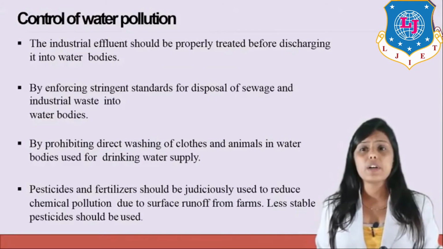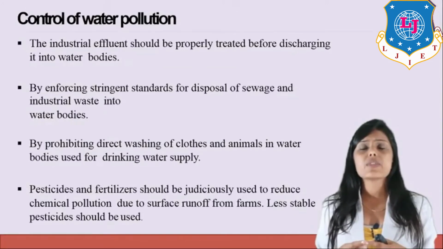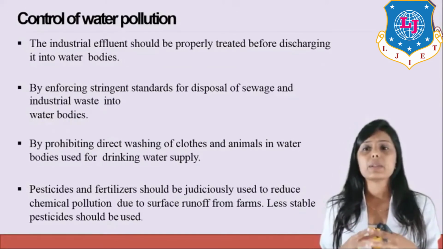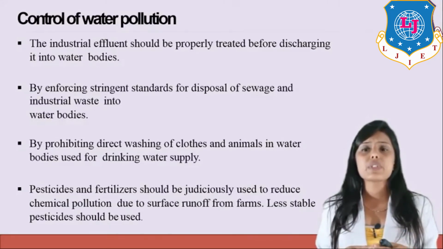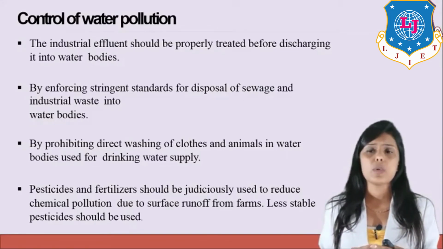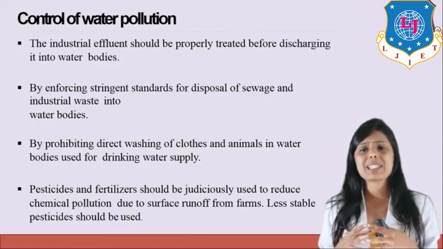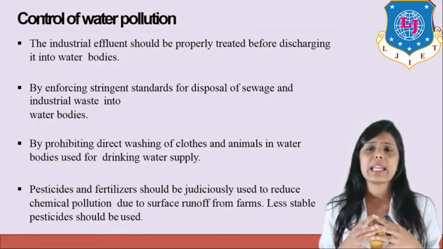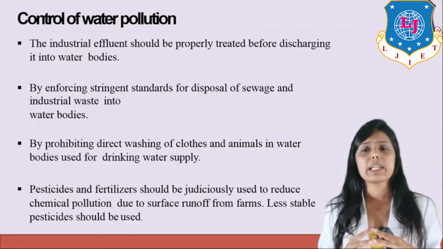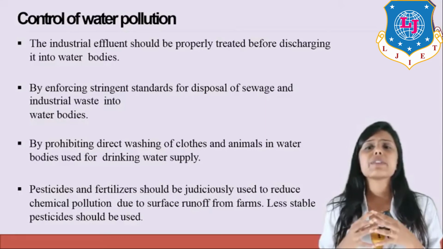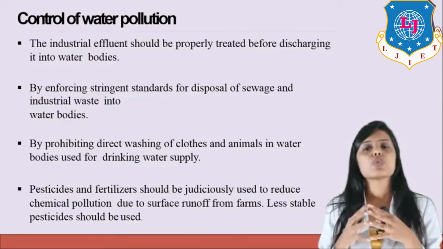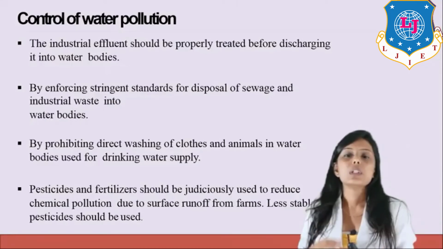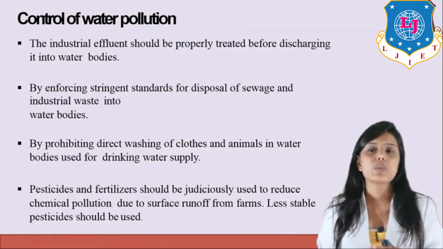Water pollution can also be controlled by treating industrial effluent properly before discharging into water bodies, by enforcing stringent standards for disposal of sewage and industrial waste into water bodies, by prohibiting direct washing of clothes and animals in the water bodies used for drinking supply. Pesticides and fertilizers should be judiciously used to reduce chemical pollution due to surface runoff from farms. Less stable pesticides should be utilized.